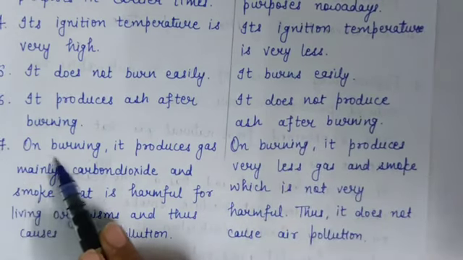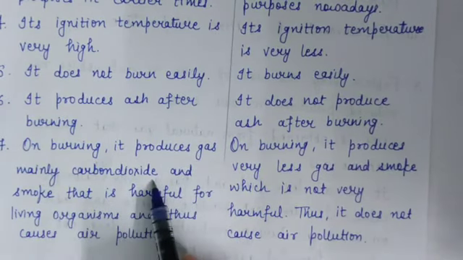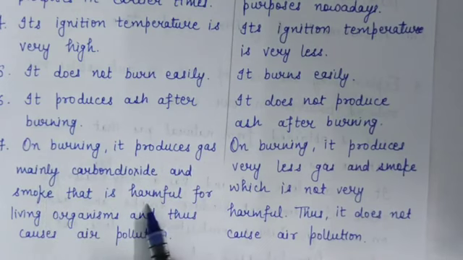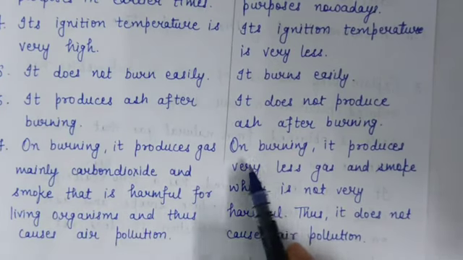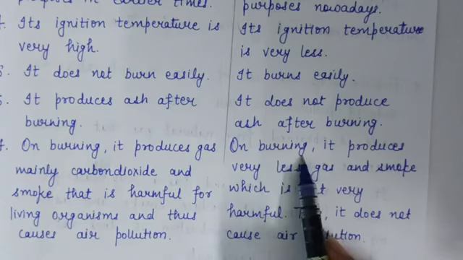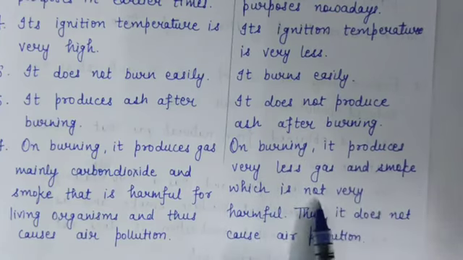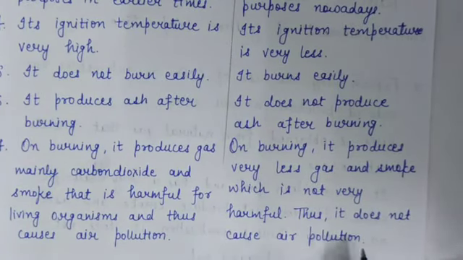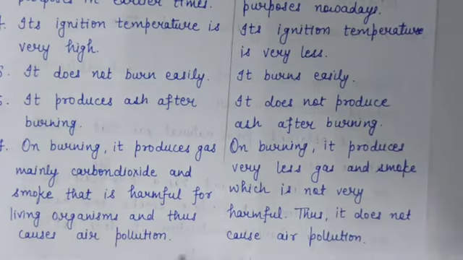Next point is on burning, it produces gas, mainly carbon dioxide and smoke, that is harmful for living organisms and thus causes air pollution. But on burning LPG, it produces very less gas and smoke, which is not very harmful. Thus, it does not cause air pollution. It is a less polluting fuel. These are the differences between wood and LPG.